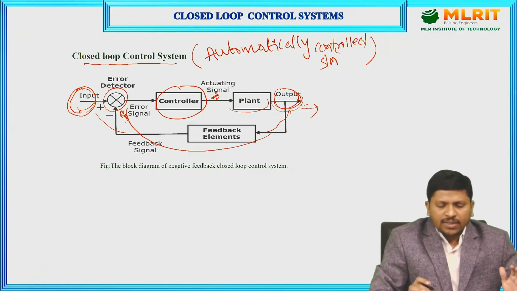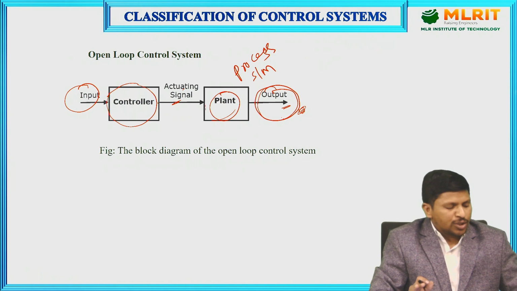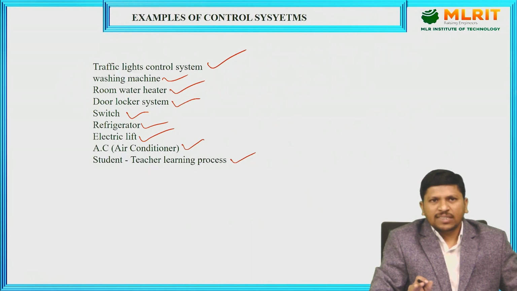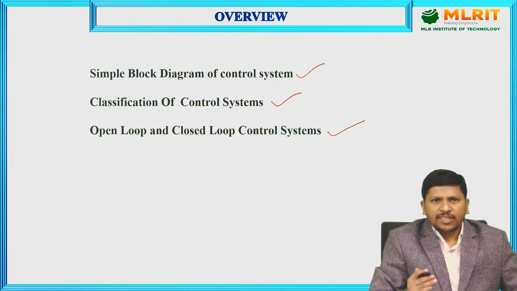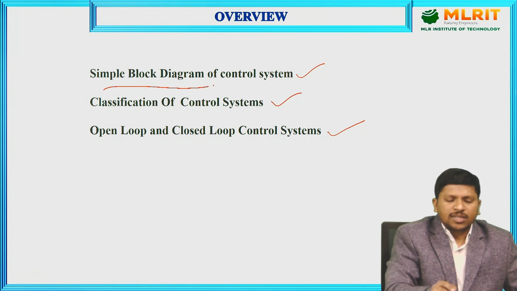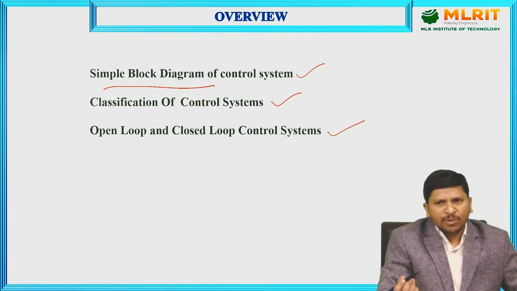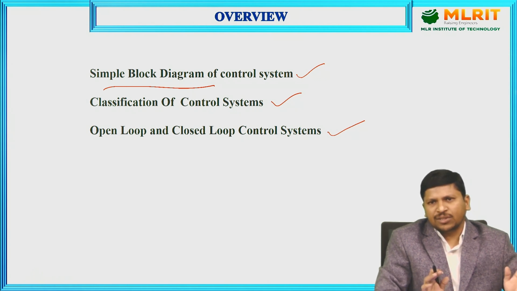Okay, here I am going to conclude all this. Once again, just observe the simple block diagram of a control system we learned, and the classification of control systems also we learned from that, and open loop and closed loop control systems, the block diagrams and examples, and what is the function of an open loop control system and a closed loop control system. All these we learned from today's session.